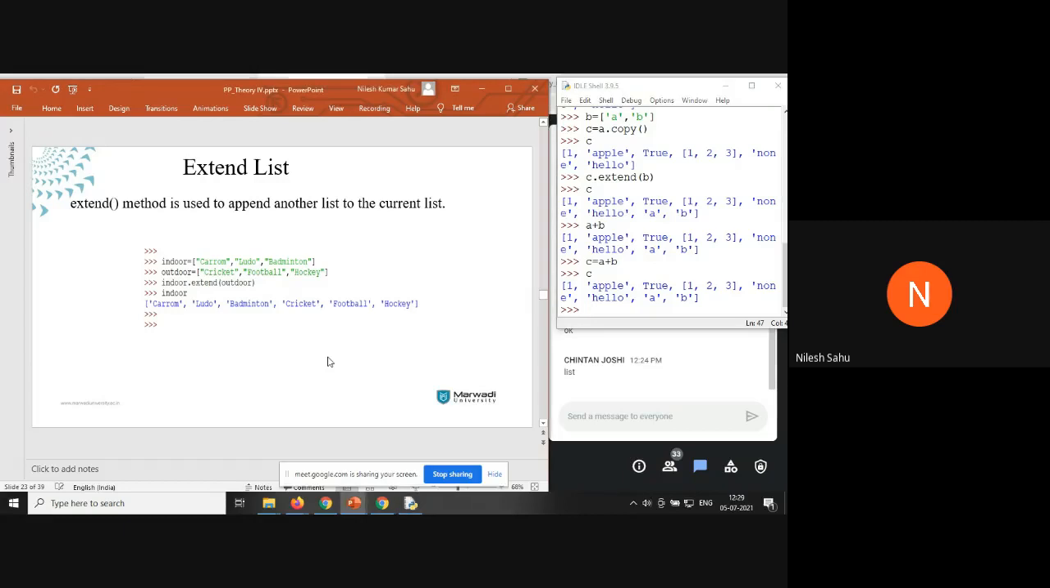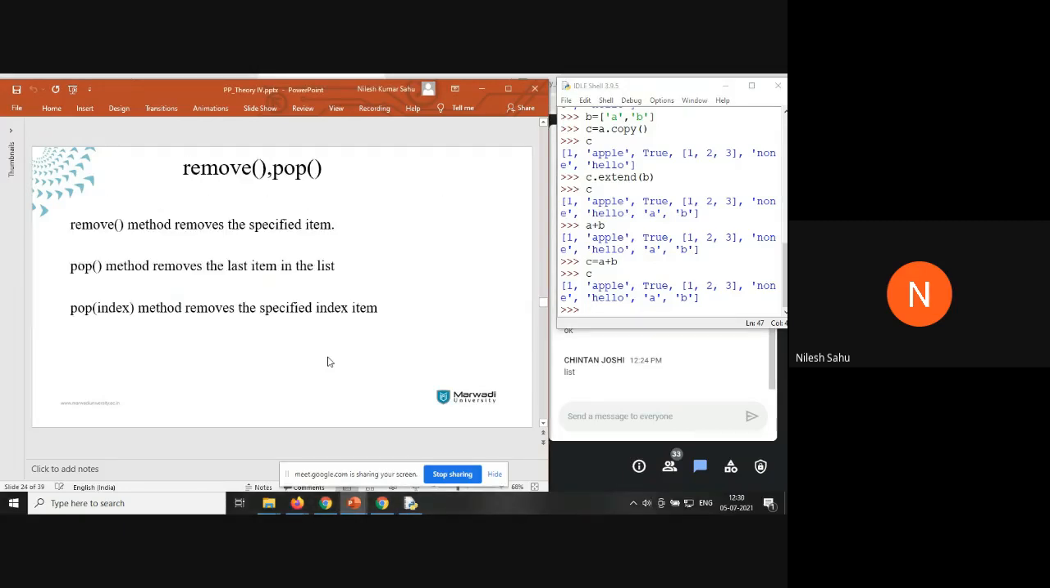Okay. Now remove was used to remove the specified item. You will specify some item in the parentheses. The pop method is going to delete the last element inside of a list. Now one was pop index, that means we are going to remove the element at a particular given index only.